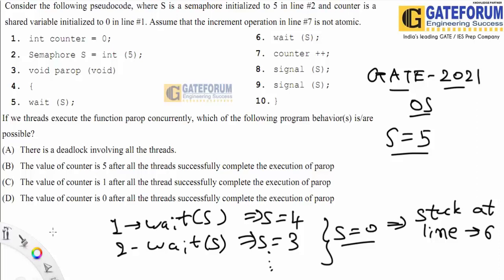Deadlock is possible if all the threads execute line number 5 and then each thread waits for the others at line number 6. So deadlock is possible when all execute line number 5 at the same time.